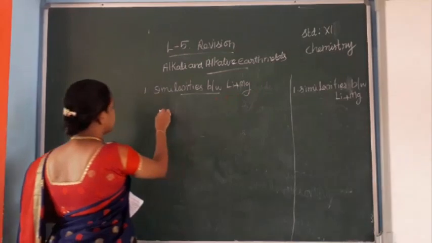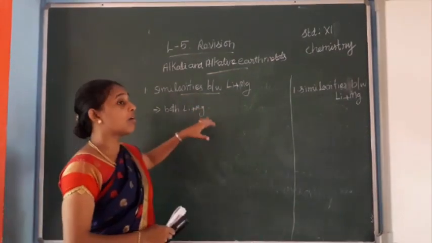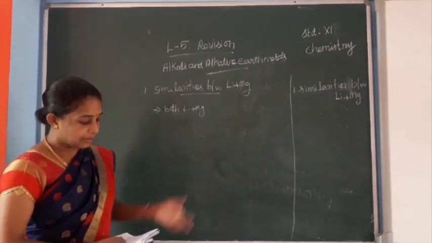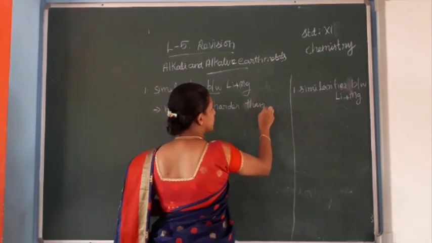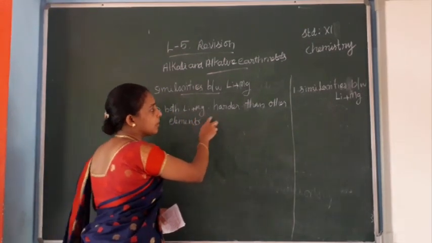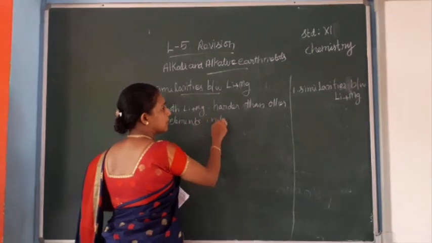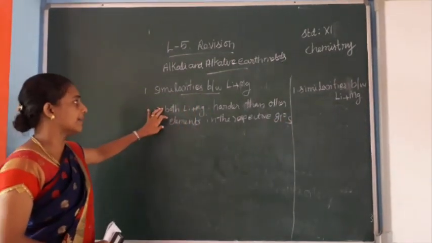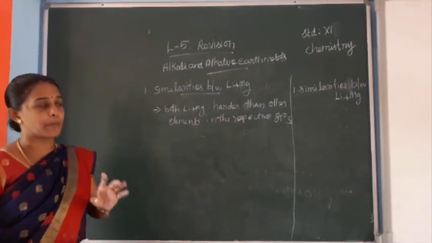First, both lithium and magnesium are harder than other elements in their respective groups.